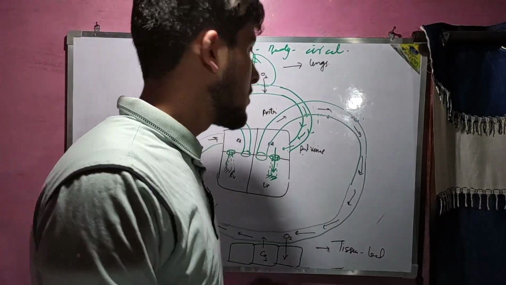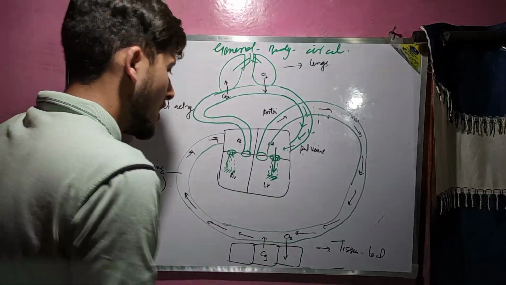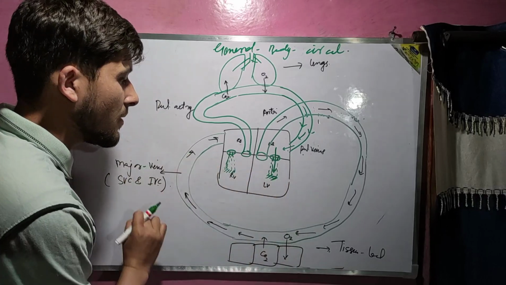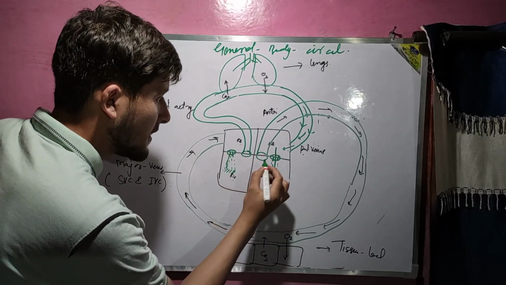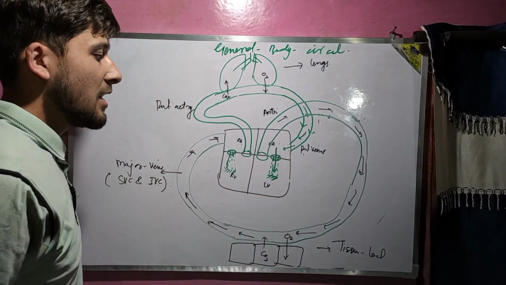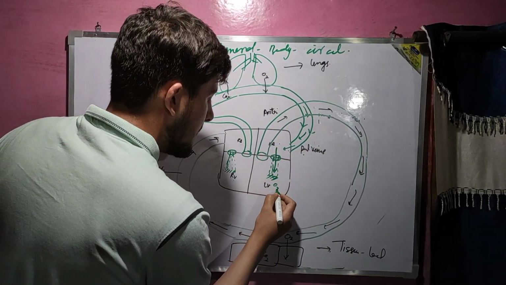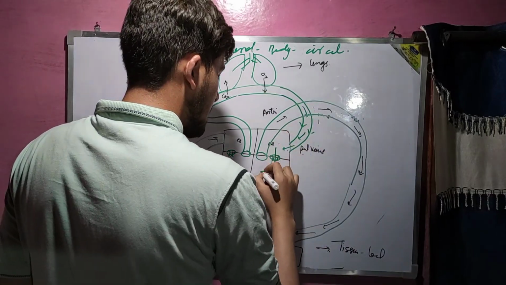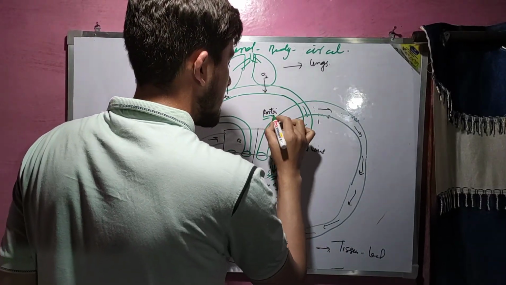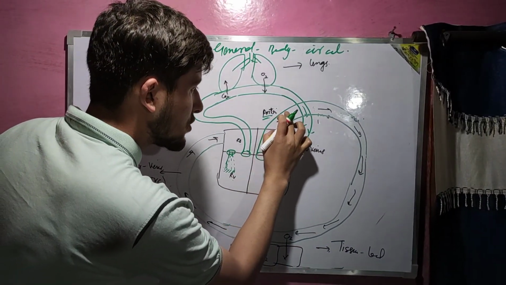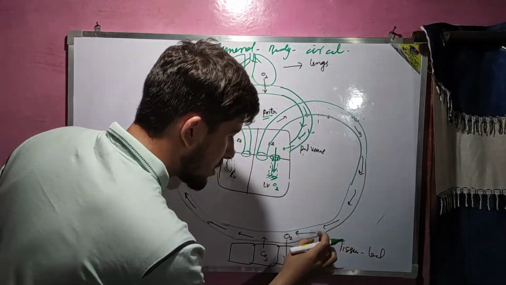Now let us take a look on the general body circulation. We know that these are the four chambers of our heart. This is right atrium, right ventricle, this is left atrium, and this is left ventricle. From the left ventricle, the oxygenated blood जो होता है, that is pumped into the aorta. This is the aorta, and aorta takes this oxygenated blood to all the tissues of the body.